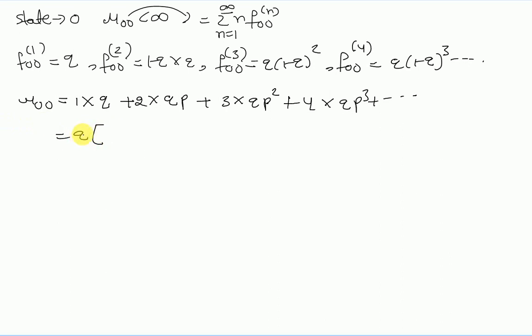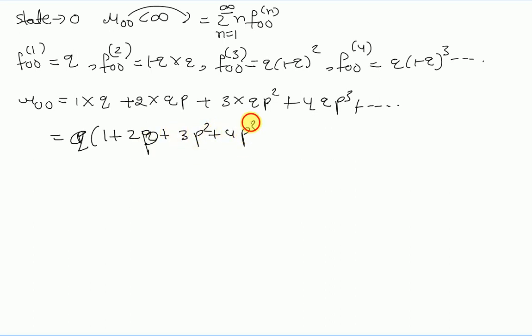Q is common here, so we take q out, and inside we have 1 plus 2p plus 3p square plus 4p cube, and so on. Let us denote this whole bracket as S.